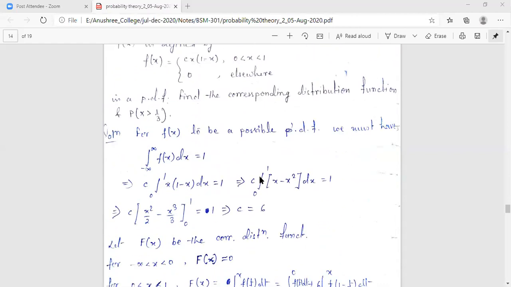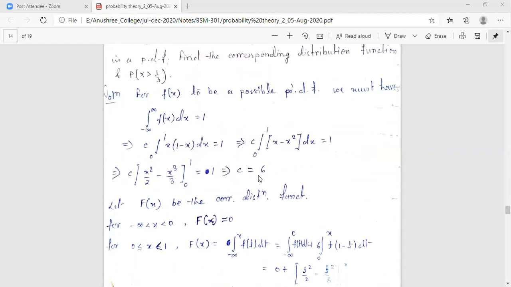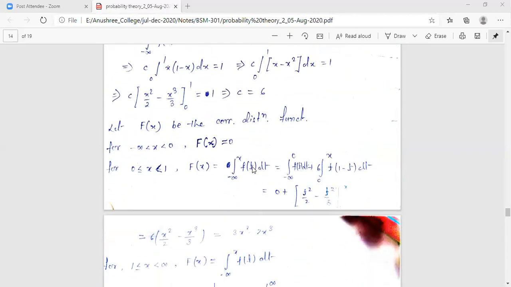Now, again, we are going to proceed as we did for the distribution function in the previous problem. We selected particular intervals ranging from minus infinity to infinity, and again we select some intervals according to the problem. The very first interval is minus infinity to 0.